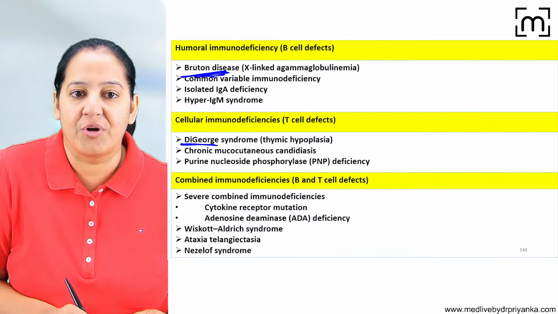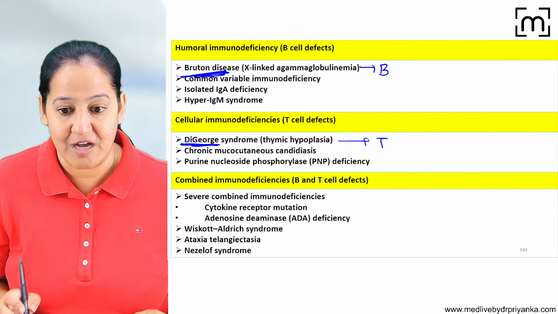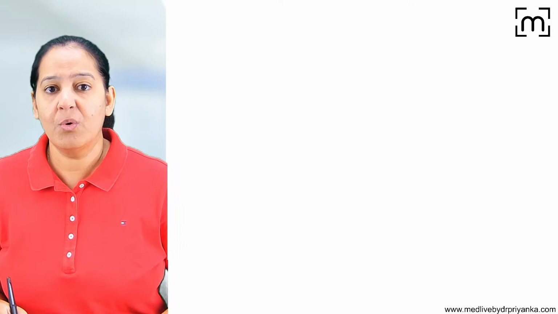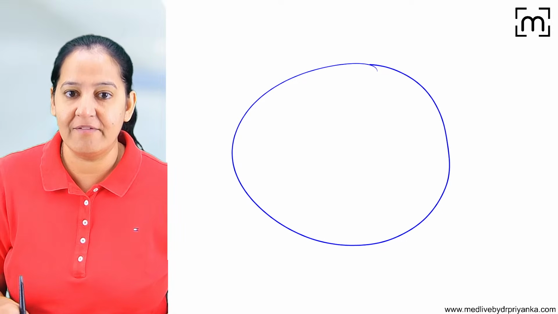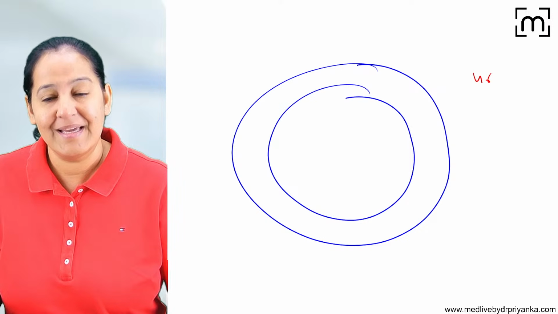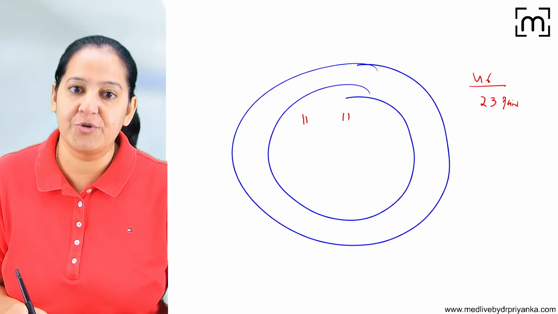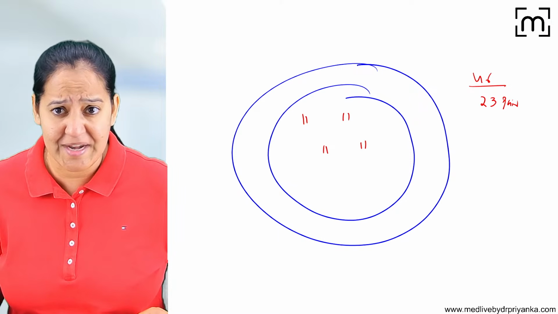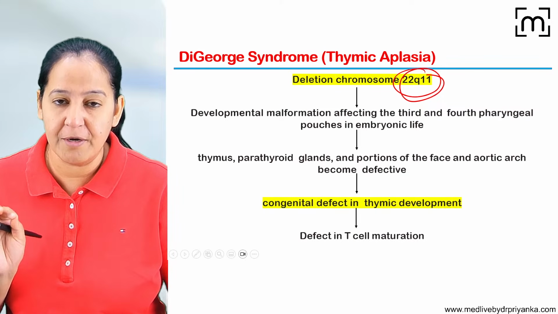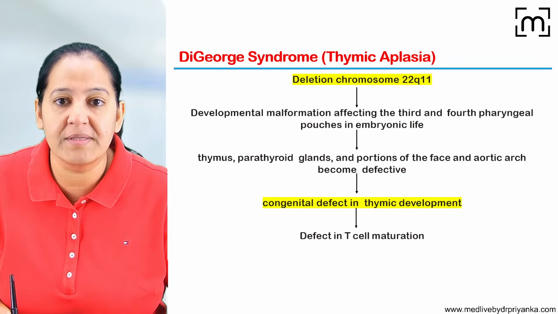Now we will see DiGeorge. In Bruton, B cells are absent. In DiGeorge, T cells are absent. How? What is the mechanism? So how many chromosomes do humans have? Humans have 46 chromosomes. Instead of saying 46, say 23 pairs. So this is pair number 1, pair number 2, pair number 3, likewise, total 23 pairs. I'm interested in pair number 22. On pair number 22, there is a chromosome, and there is a gene on this chromosome.